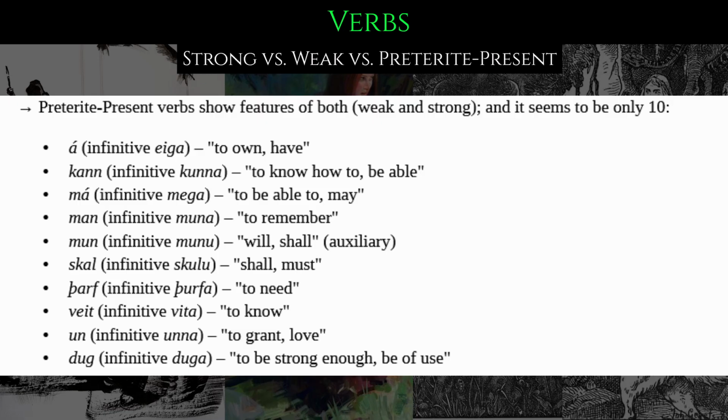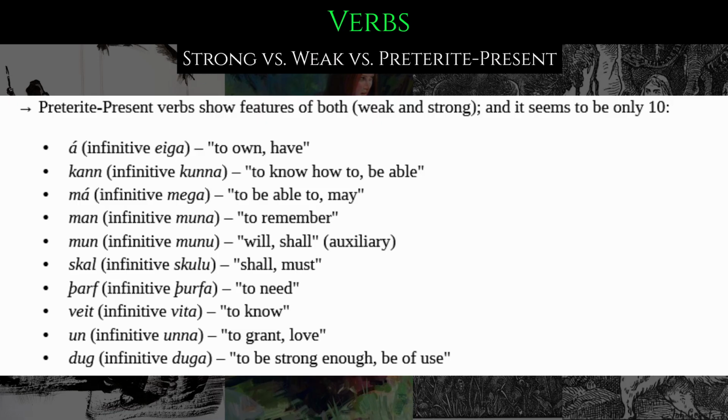Then we have man, with the infinitive muna, which means to remember. Then, if you remember, we have mun, with the infinitive munu, which means shall or will, and is one of the auxiliaries we talked about earlier. The other one being skal, with the infinitive skulu, which again means shall or must.